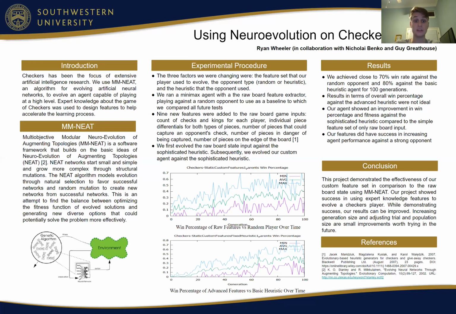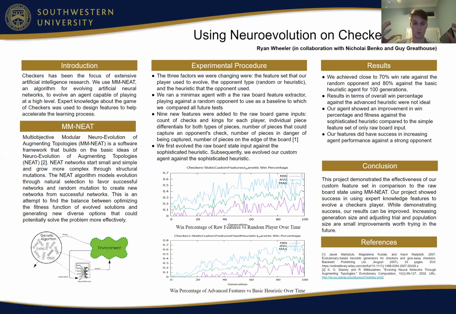And these features that we did use were these 9 features listed here on the poster, which were the count of the checks and kings for each player, the individual piece differentials for both types of pieces, the number of pieces that could capture an opponent's check, the number of pieces in danger of being captured, and the number of pieces on the edge of the board.